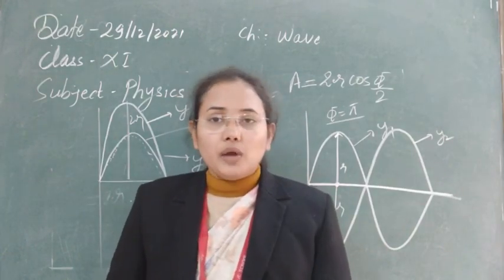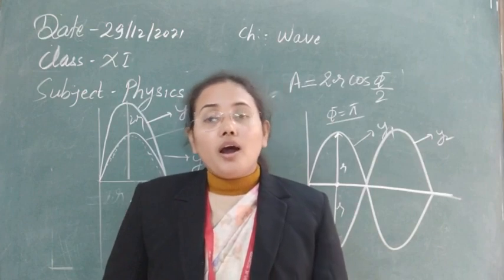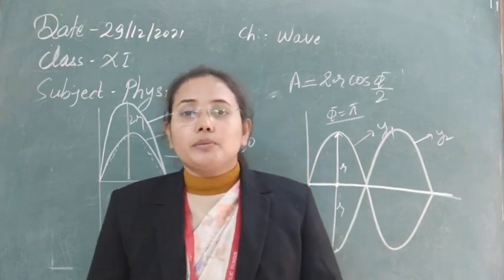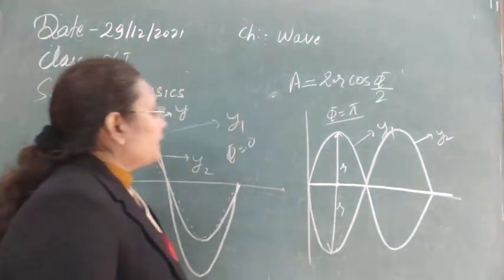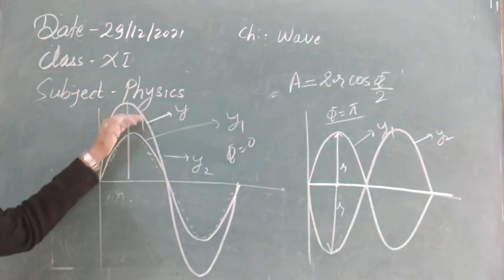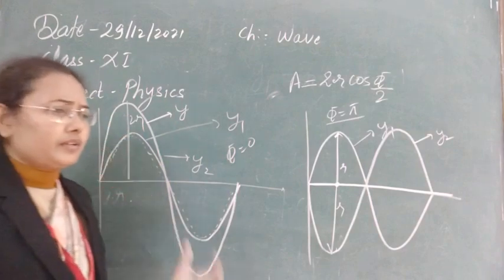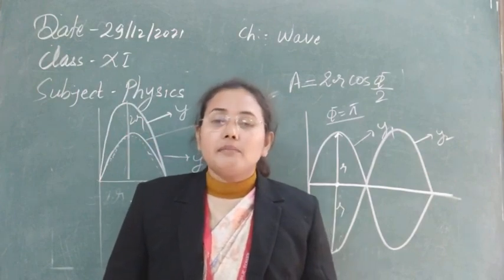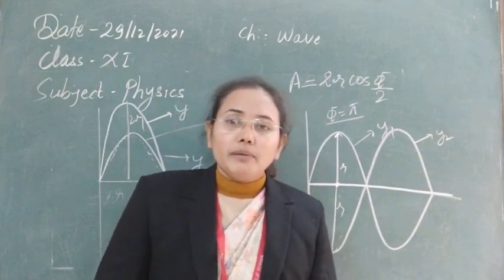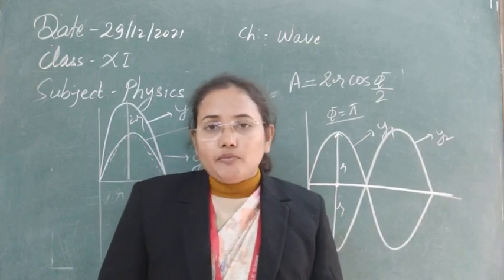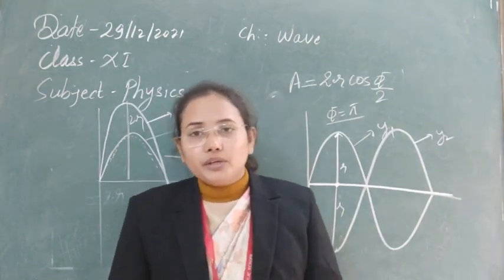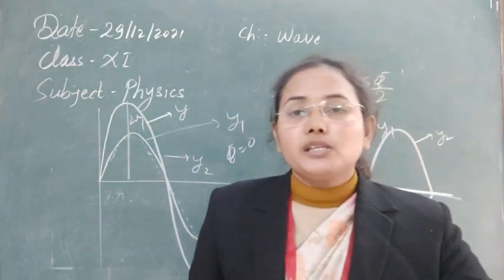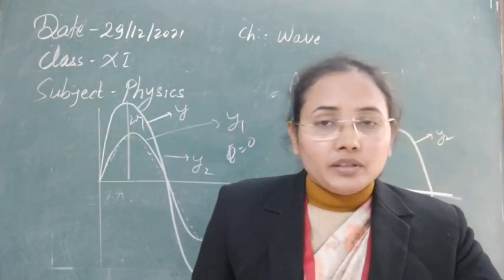If you have this knowledge, where can you utilize this, or how many types of phenomena will we have on the basis of this superposition? Because in this case we have taken an assumption that for two waves the amplitudes are constant, frequencies are constant, means that they were same, propagation constants were same. But what will happen if they are different? Then obviously the equation will be different, the amplitude and resultant will be different. So according to that, in applications of the superposition principle, there are three applications that are very important.